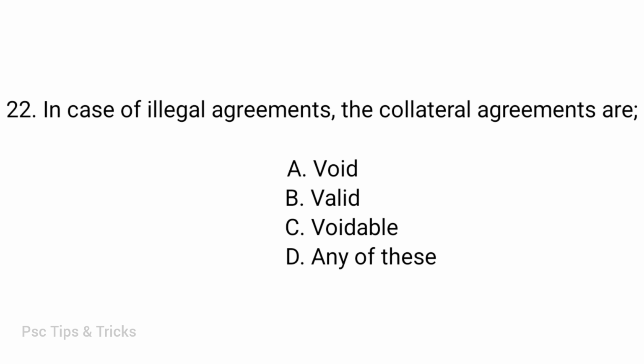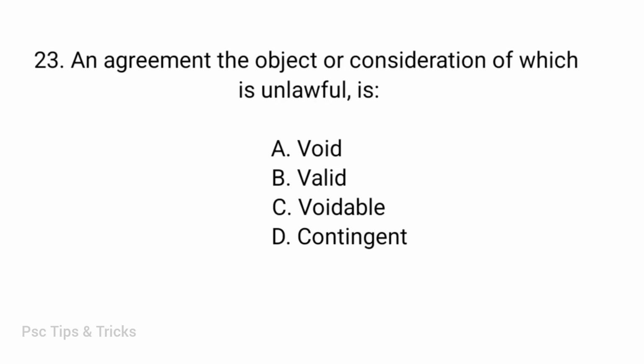In case of illegal agreements, the collateral agreements are: void, valid, voidable, any of these. Void. Question. An agreement, the object or consideration of which is unlawful, is: void, valid, voidable, contingent. Void.